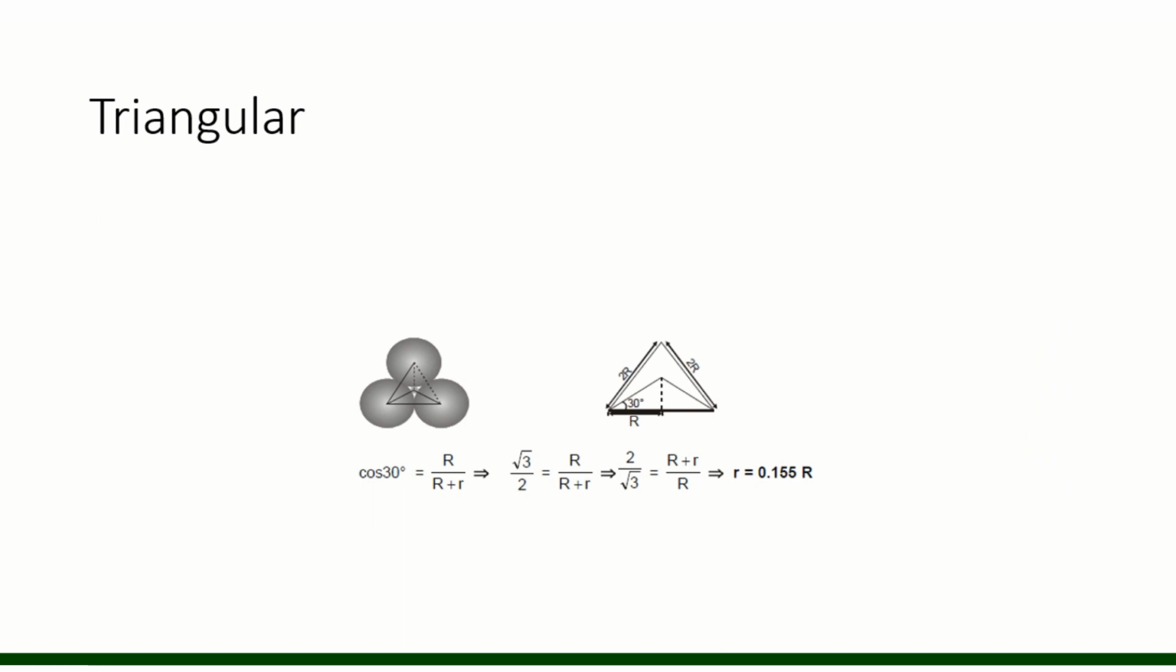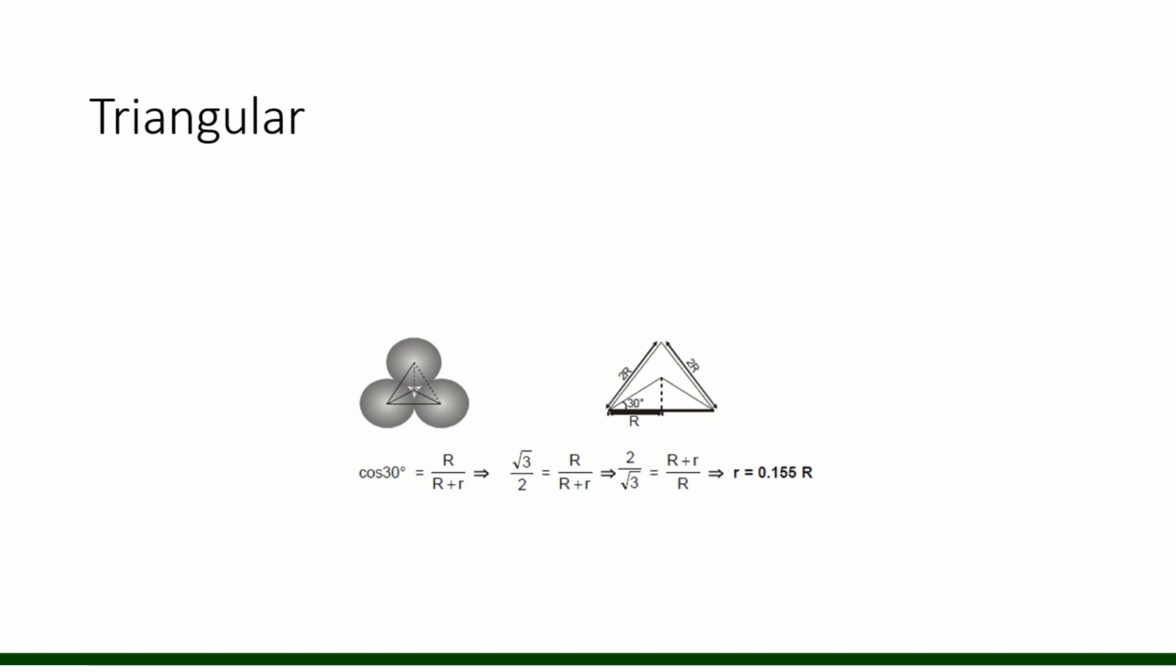Here is one more important topic: the triangular void. The triangular void is formed between 3 atoms arranged in this manner. By this diagram, we get a 30-degree angle, and these 3 atoms form a triangle, and the void is also triangular. So cos 30 is equal to r upon r plus R, by simple mathematical explanation, and we get small r, the radius of the void, equal to 0.155 capital R, the radius of the particles.